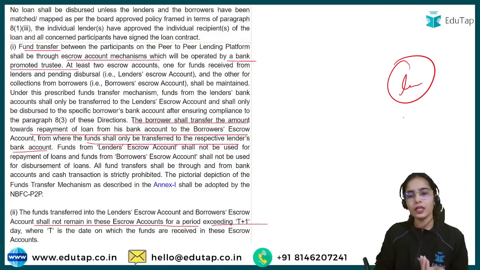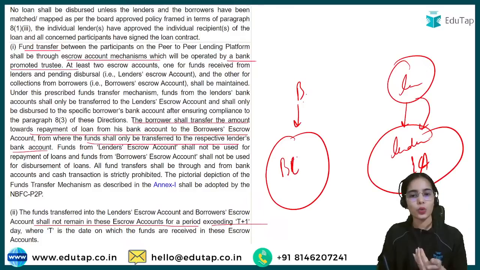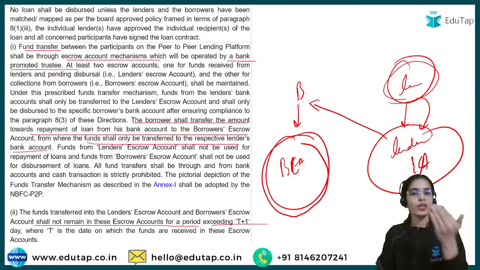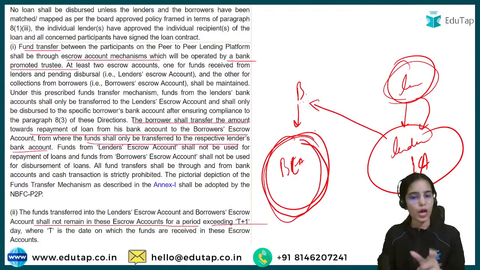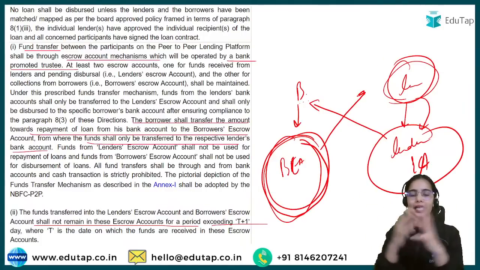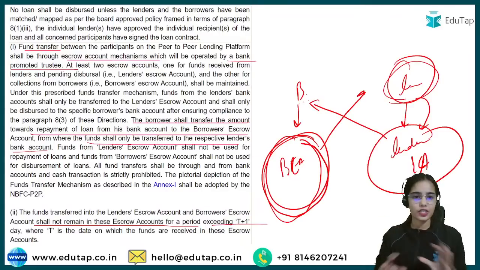One is the lender escrow account, where the lender is sending the money to the lender escrow account. Then there is a borrower, from the borrower, the money will go to the borrower escrow account. So the lender will send its money to the lender escrow account. That money will be transferred to the borrowers, and the borrower will repay through the borrower escrow account. So the borrower will make the repayments in the borrower escrow account, and through the borrower escrow account, the money will be given to the lender. So borrower and lender cannot send directly in their own accounts. The lender has to send the money in the lender escrow account, the borrower has to send the money in the borrower escrow account, and then the transactions will be done.